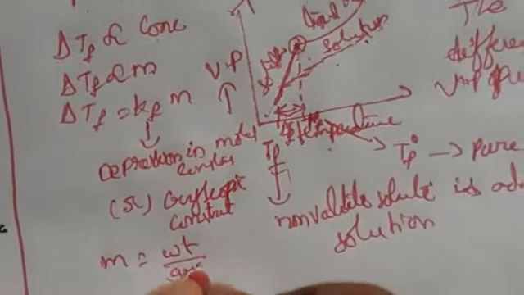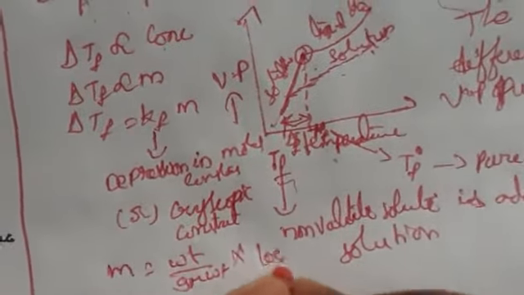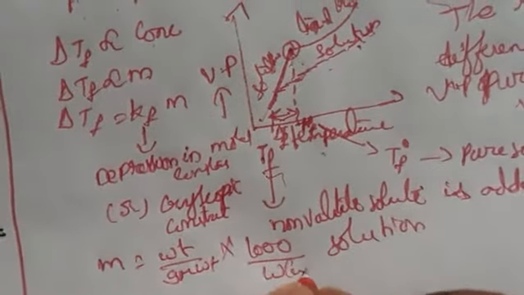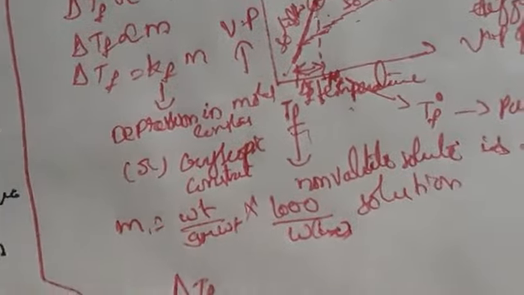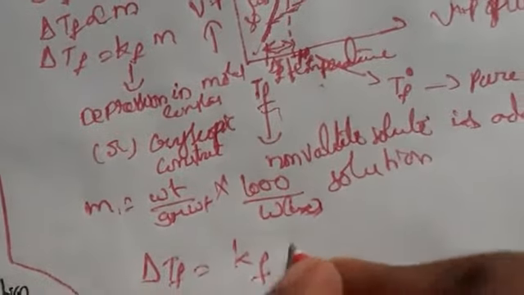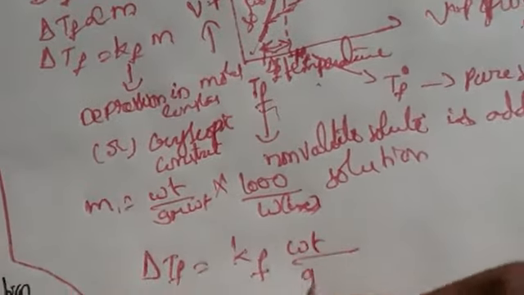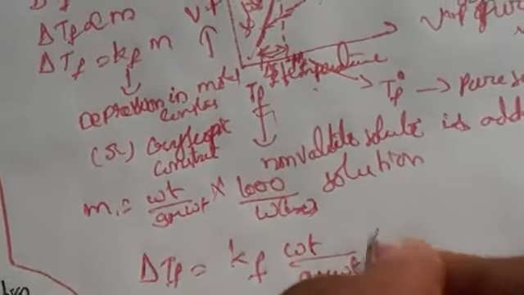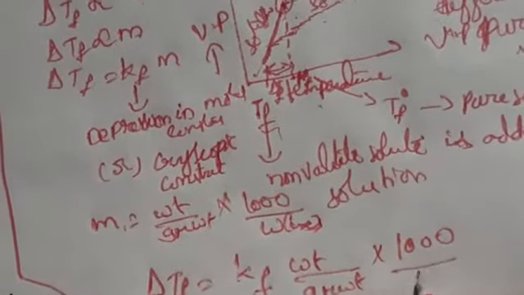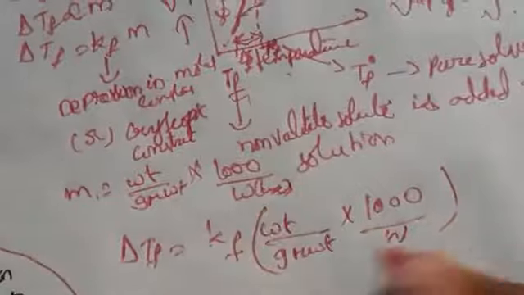Okay, so as we know, molality is equal to weight by gram molecular weight into 1000 by weight in grams. So if you substitute the m value here, delta TF is equal to KF into weight by gram molecular weight into 1000 by W. So this is about molality.